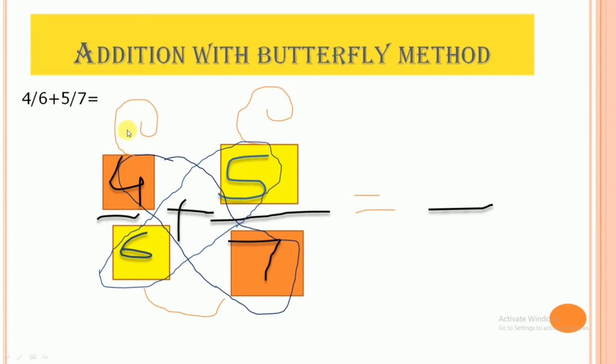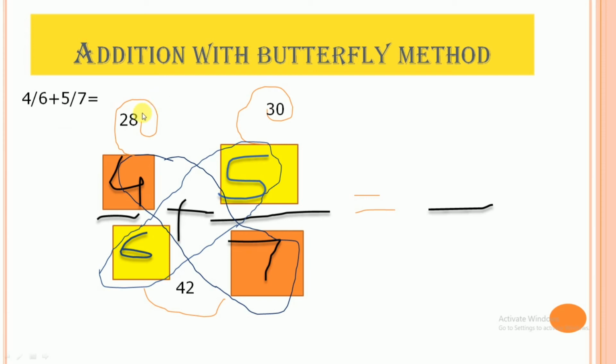Here we would draw 2 strings of the butterfly. In the first string we would write the product of 4 and 7, which comes out to be 28. And in the second string we would write the product of 5 and 6, which is 30. And now we would write down the product of these two denominators. This is 6 and 7, which comes out to be 42.